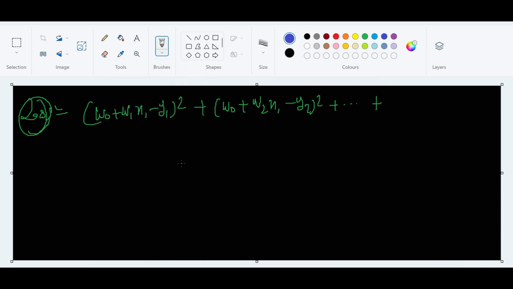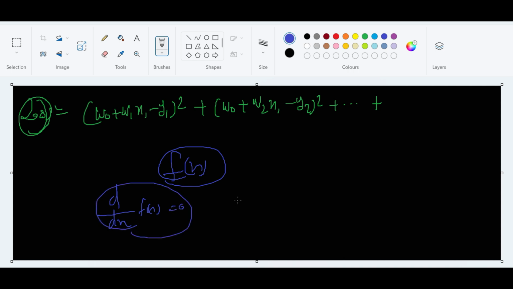If there is any function and you're looking for minima and maxima, what do we do? First we differentiate this function, then put it equal to zero, then do double differentiation, get the value from here, put it here. If it's negative, maxima; if positive, minima. In a similar way, we'll do it here. Actually, we want to calculate minima.